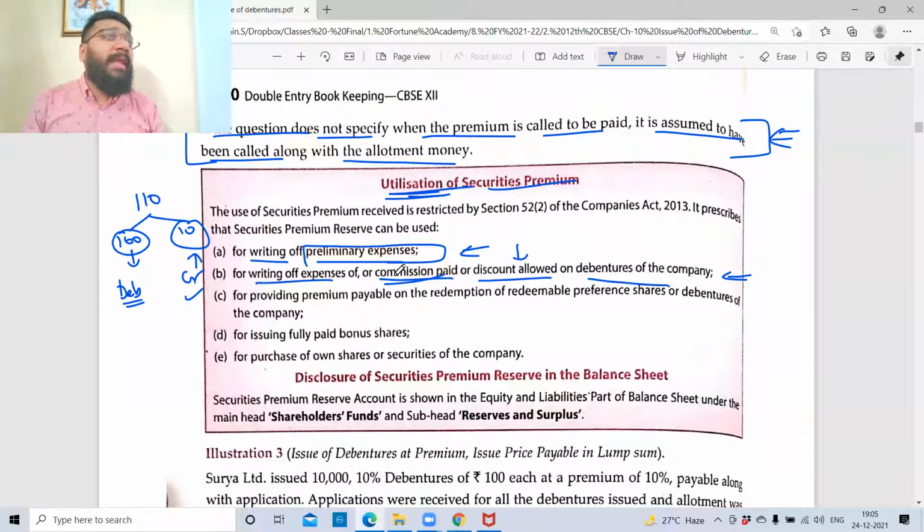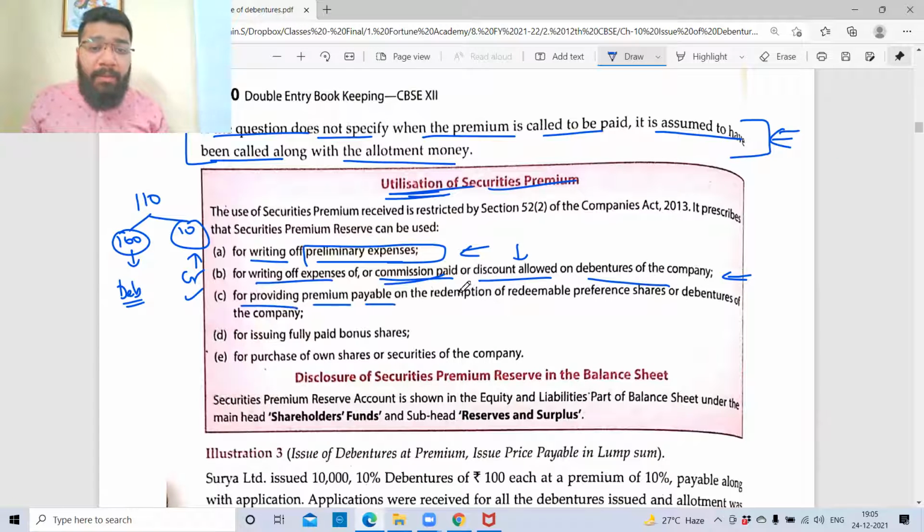If you don't want to refund it back, you will appoint an underwriter. The underwriter will take the debentures to ensure the minimum subscription is being satisfied. He will not do it free of cost. You have to pay commission for that. So that commission you can take as an expense to P&L. But if you don't want to take it, law gives you option to set it off against the SPR itself so that your P&L is not getting dirty.